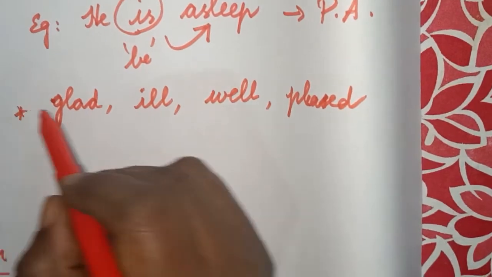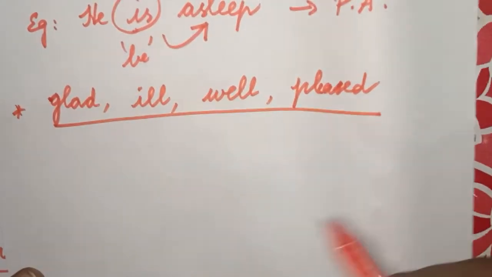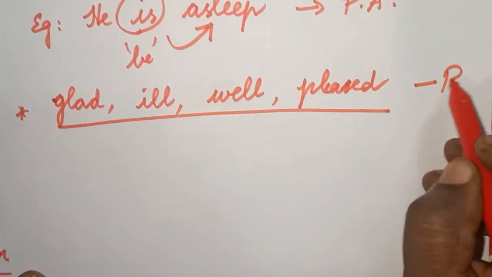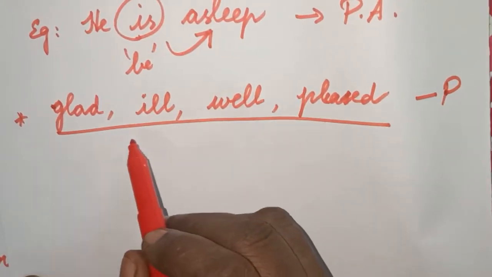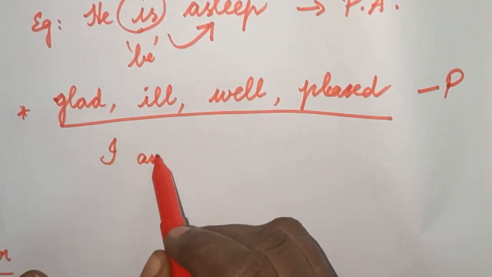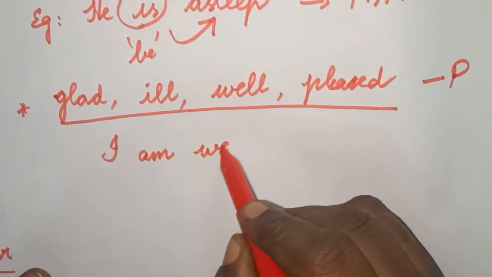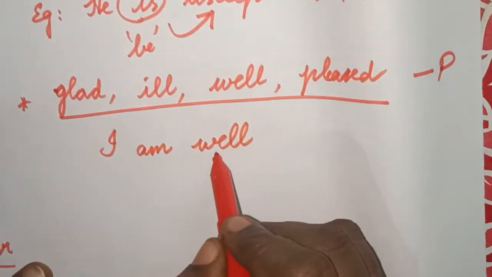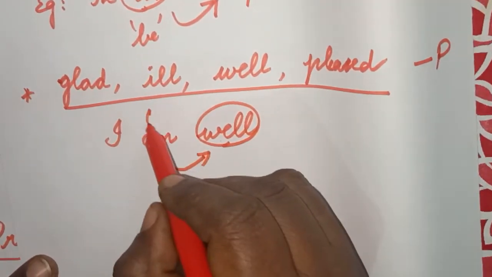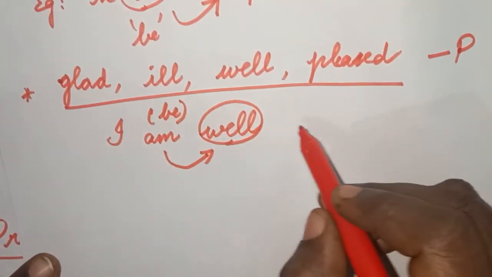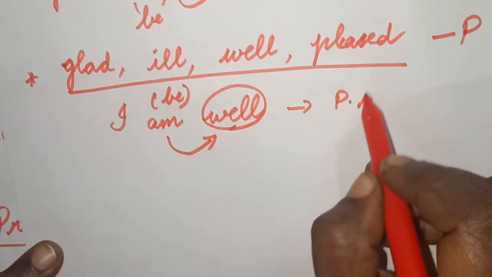All these are always placed predicatively. Predicatively means it will be coming after the verb. For example, I'm well. Here this well is preceded by the be verb, which means it is a predicative adjective.